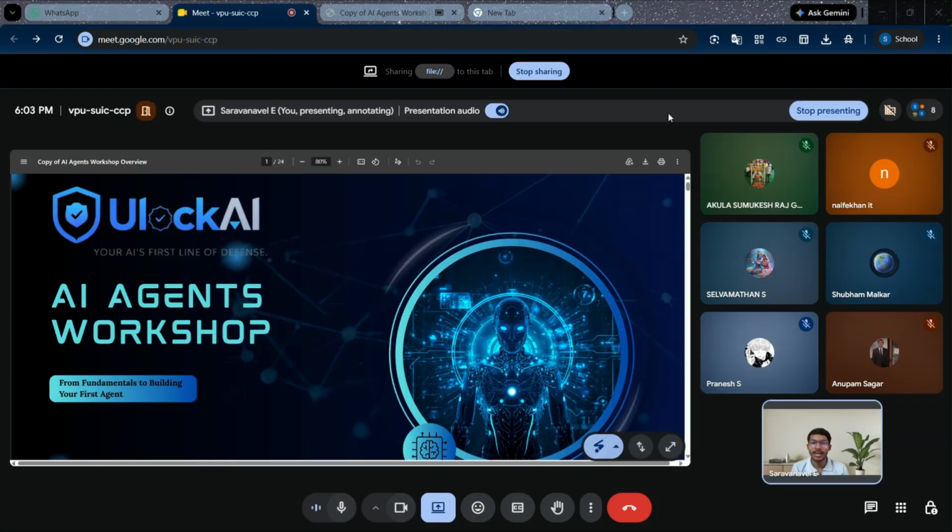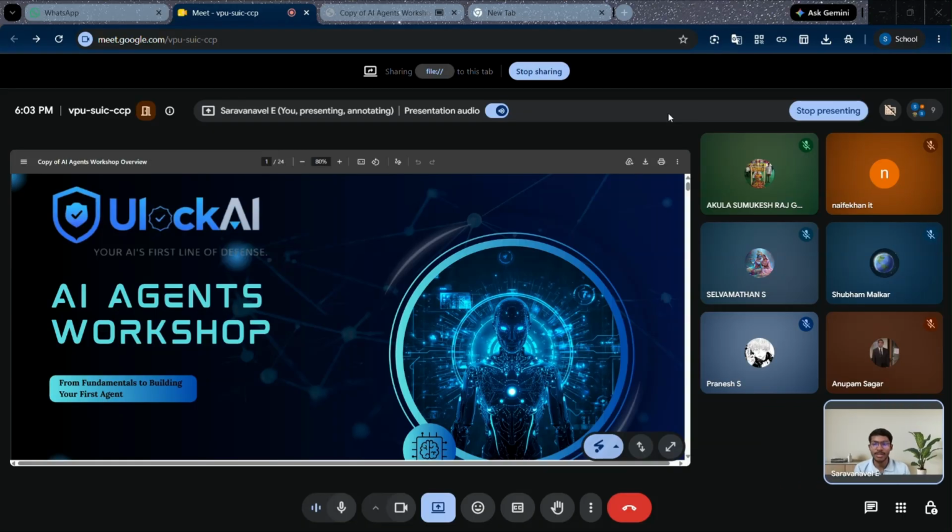Intelligence and Data Science at Karpam College of Engineering, Coimbatore in Tamil Nadu. And ULockAI, this is the first workshop, the AI agents workshop.